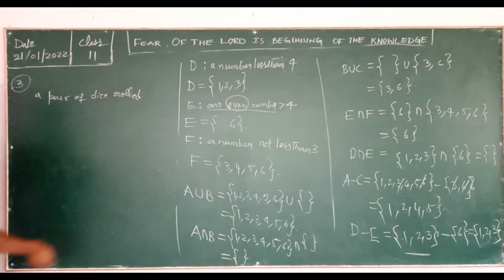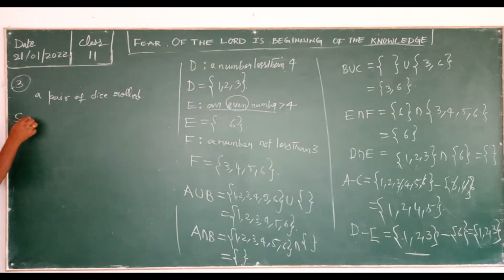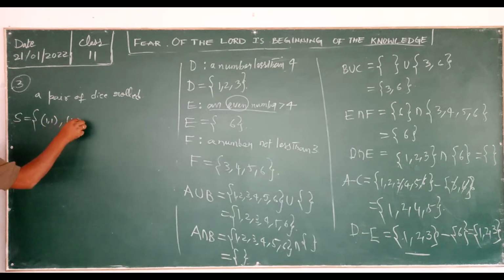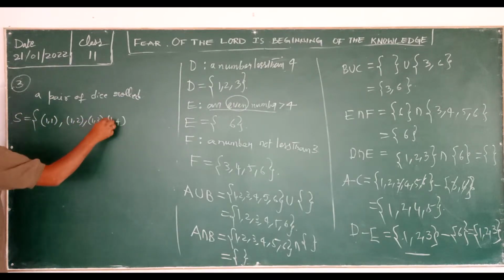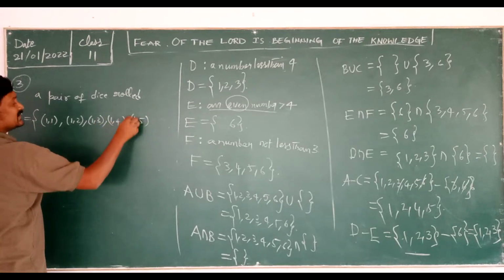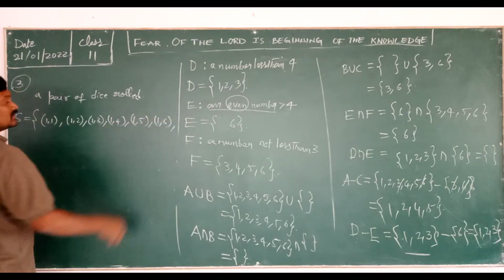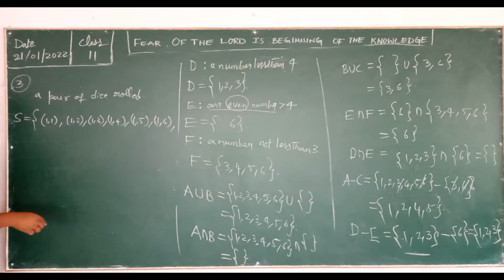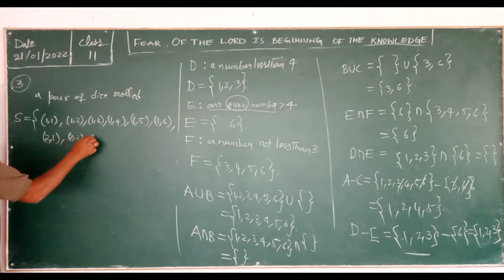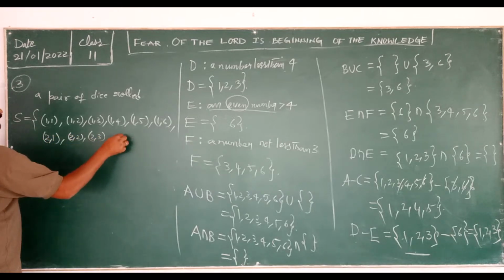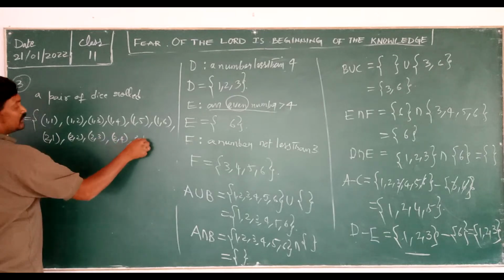So now, what are the outcomes? Sample space S is 1 1, 1 2, 1 3, 1 4, 1 5, 1 6. Similarly, the remaining you all type in the comment section so that I can understand. 2 1, 2 2, 2 3, 2 4, 2 5, 2 6.